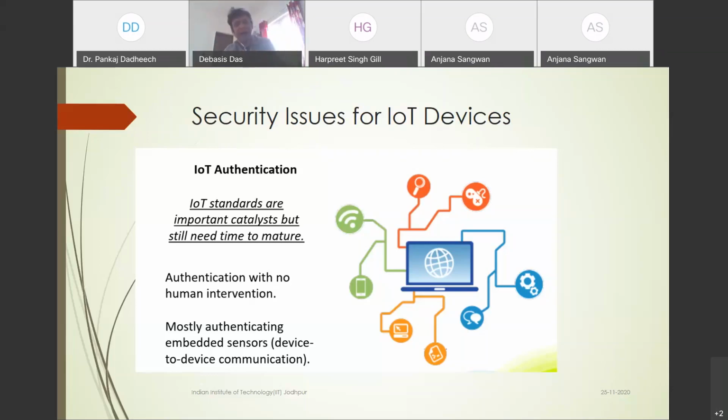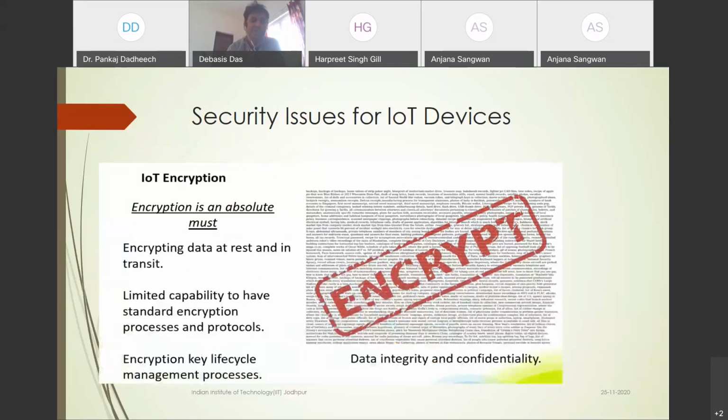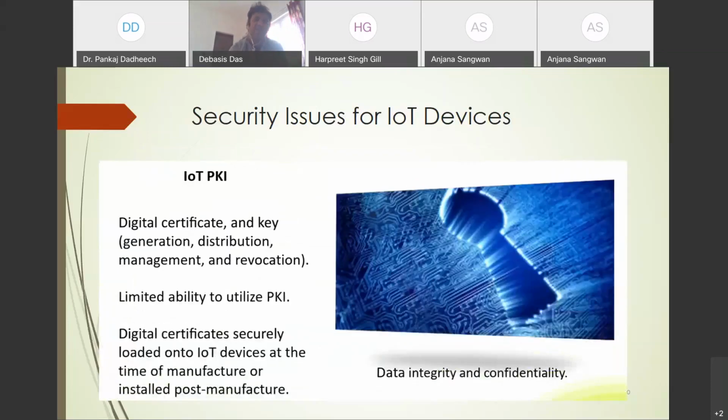So this is IoT related. For IoT encryption, you can include your concept related to encryption, or you can create all three concepts: authentication, encryption, and PKI. You can make a strong proposal, and our Indian government bodies such as MeitY, DST and MHRD also have a large number of calls for IoT security. It is not mandatory that you are a student or faculty; you are eligible for this call. If you have a proposal, they have a specific format, so you can submit. So this is related to the security issues in IoT devices.